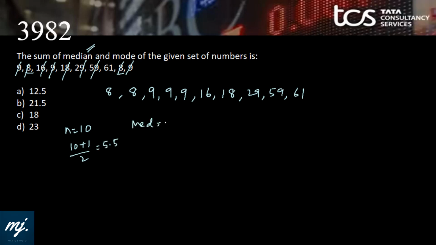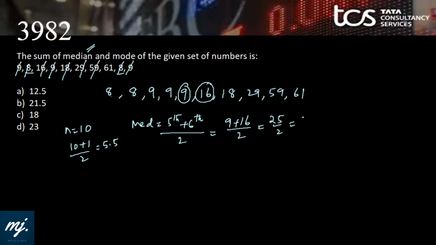10 plus 1 by 2 is 5.5. Therefore, median is the 5th term plus 6th term, and the average of that, from left or from right, whatever. We will take it from left. 1, 2, 3, 4, 5 and 6 is 16. So, median is 9 plus 16 by 2, that is 25 by 2, 12.5 is the median.